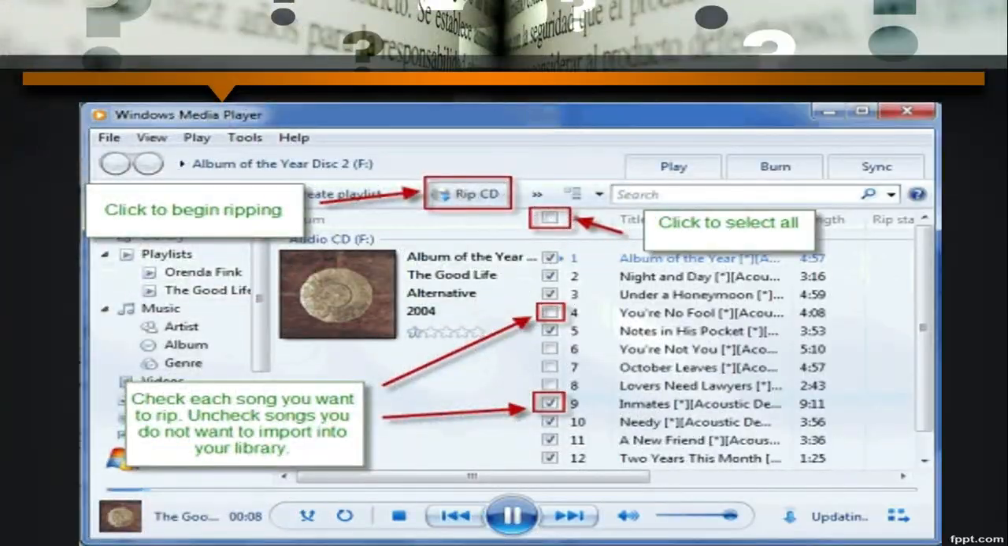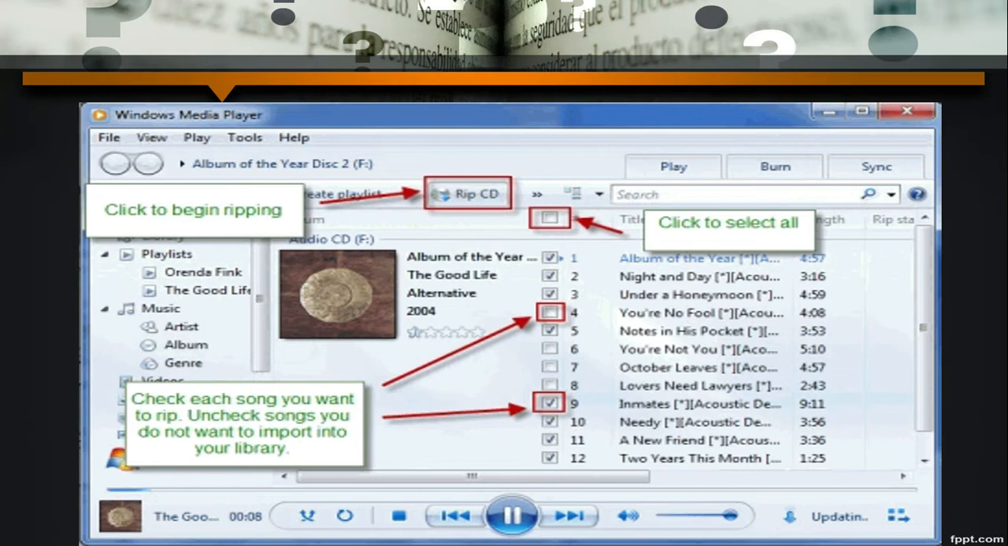There are check boxes. You can see the check boxes with the red color mark. Click on Select All. If you want to select all, meaning all the songs you want to copy or rip, then you can choose the Select All option. Otherwise, you can click the check box, the tick mark, for the songs you want to copy.